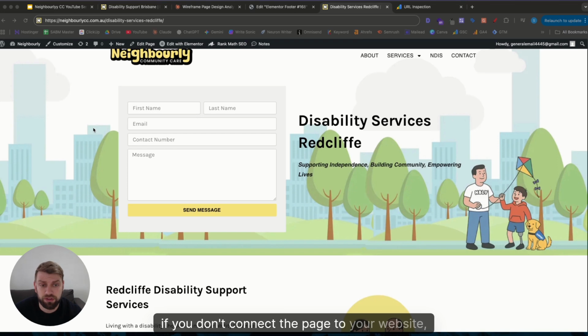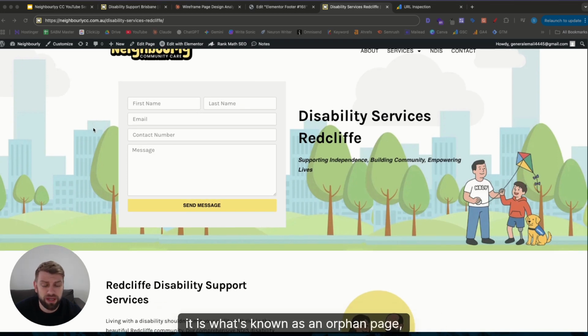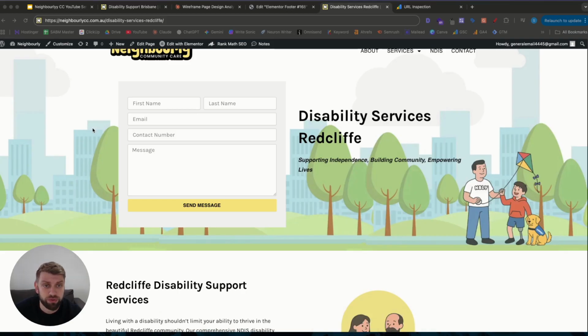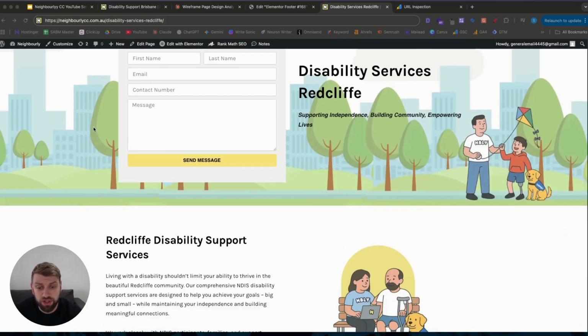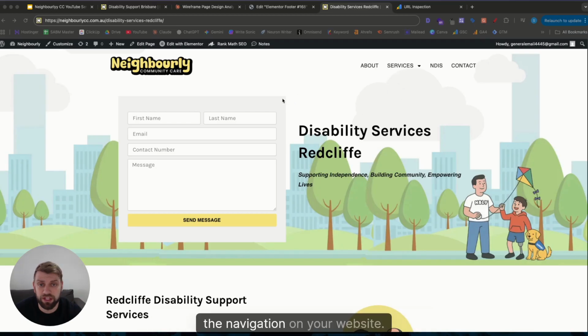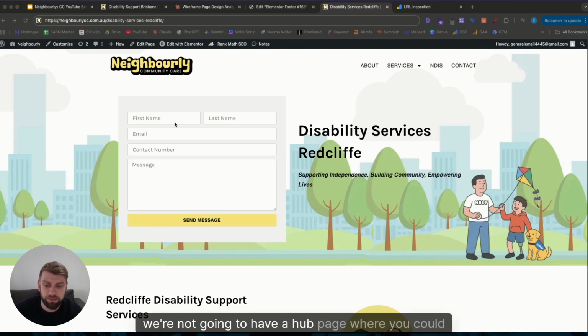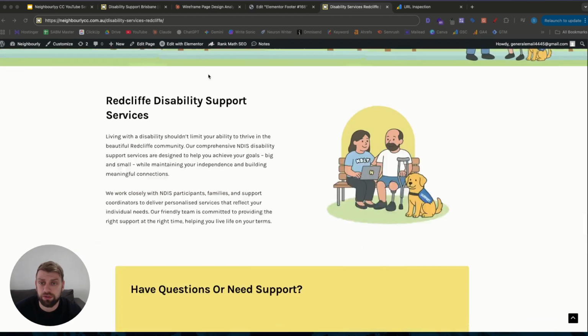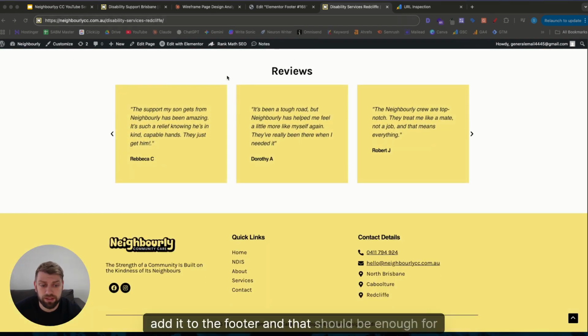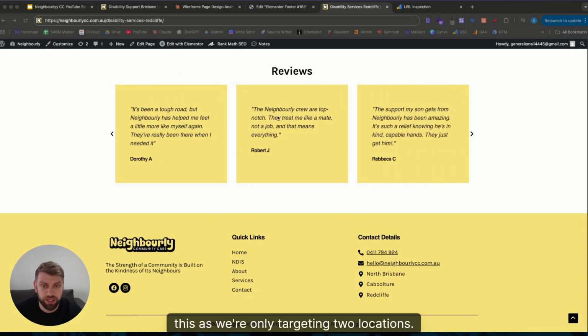If you don't connect the page to your website, it is what's known as an orphan page, which means it's just sitting there by itself without any internal links to your main website, which means essentially if people don't find it through Google search, they are not going to be able to find it in any of the navigation on your website. So since we only have 2 locations that we're going to be targeting outside of Brisbane on the homepage, we're not going to have a hub page where you could potentially have a number of different locations around Australia that you house the links for, but we're just going to add it to the footer, and that should be enough for that, as we're only targeting 2 locations.